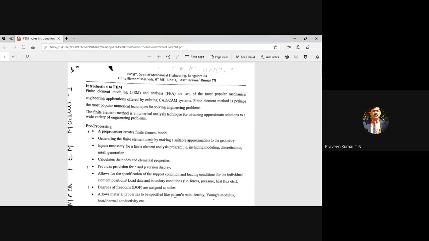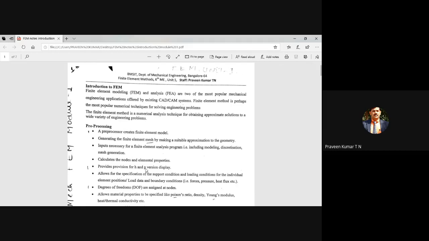We are used to U is equal to N q, even for the bar element, N1 is equal to 1 minus xi divided by 2, N2 is equal to 1 plus xi divided by 2. That is a lower order polynomial function. When you come to beam, that is a Hermite function, it is a cubic order. So that means instead of going for a linear equation, we can go for higher order polynomial. In simple way, you can say that P method uses higher order polynomial.